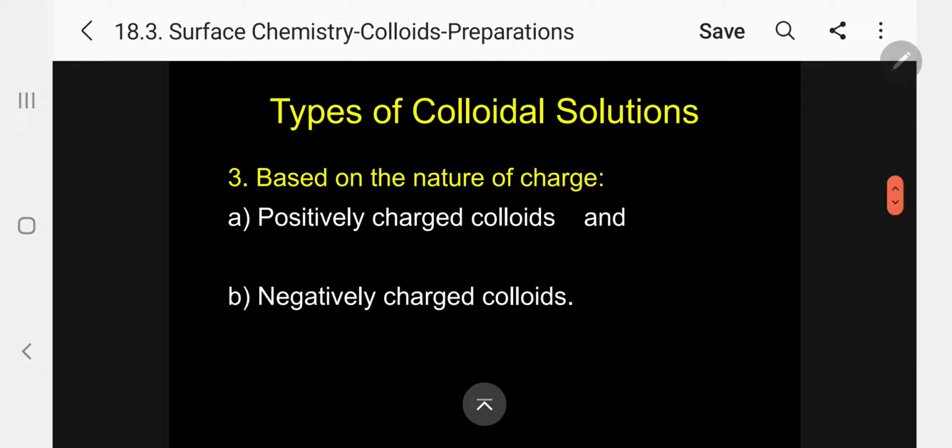Now, the third type, based on the nature of the charge. I can classify into two types: A, positively charged colloids, and B, negatively charged colloids.